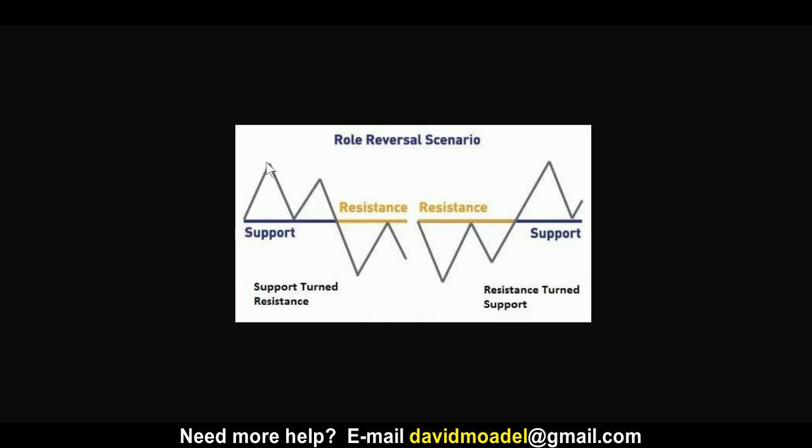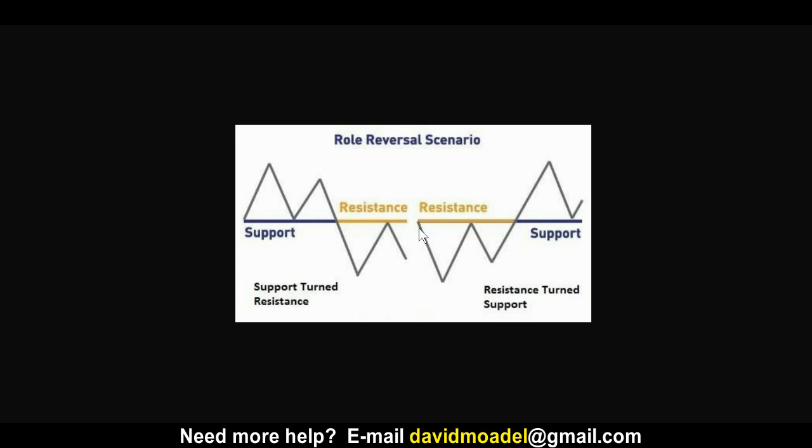So you have a price doing a swing low, coming down to that same level, so you call it support. It comes down to it again, but breaks down through it. Now it comes back up to that same point, a swing high, and then falls down. Notice it's resistance now. It's experiencing resistance now. It cannot get above that line, that same line that it didn't want to go below before. So that's support becoming resistance.